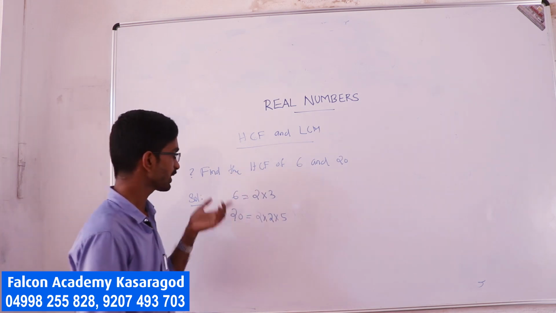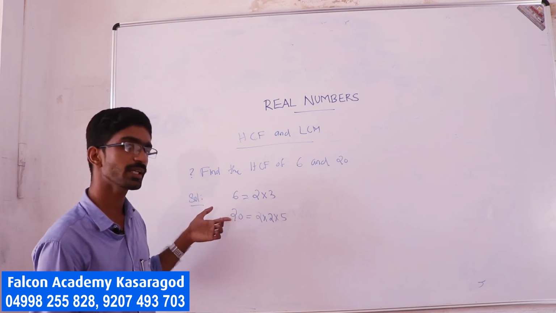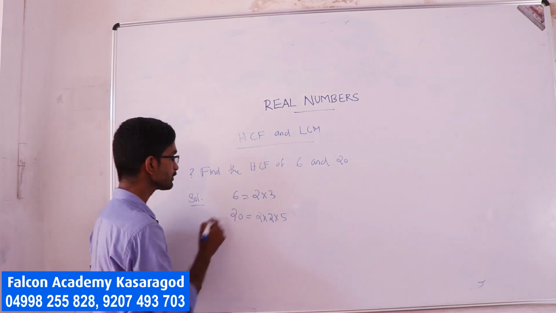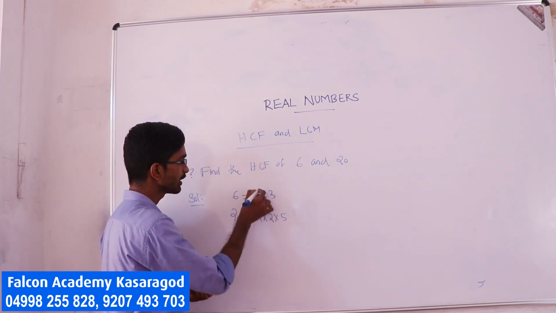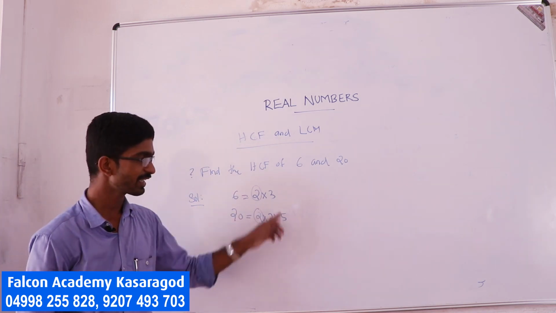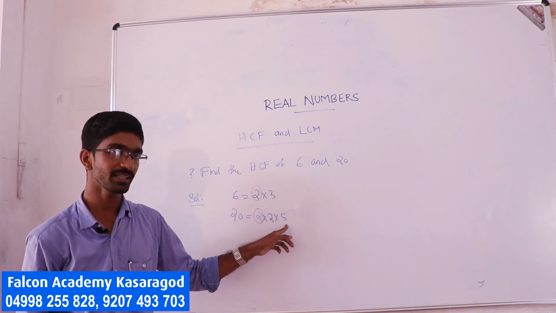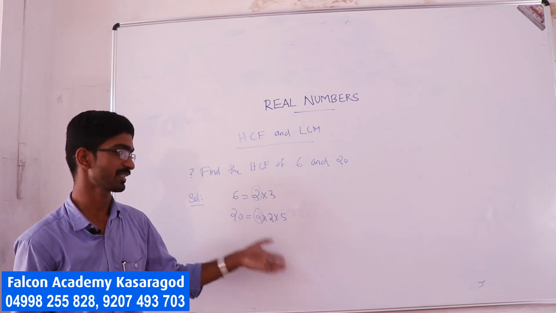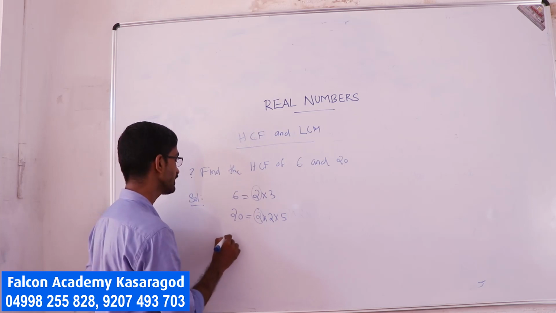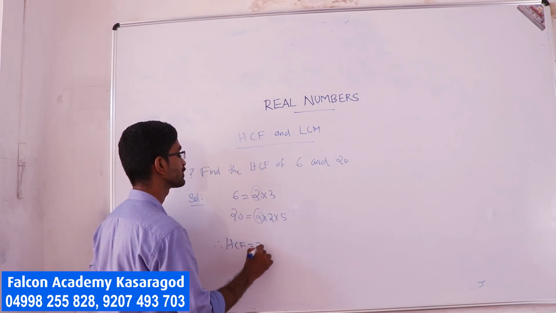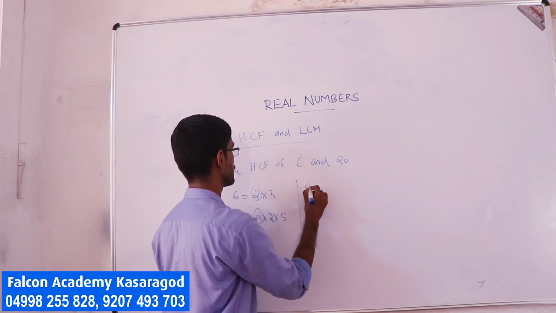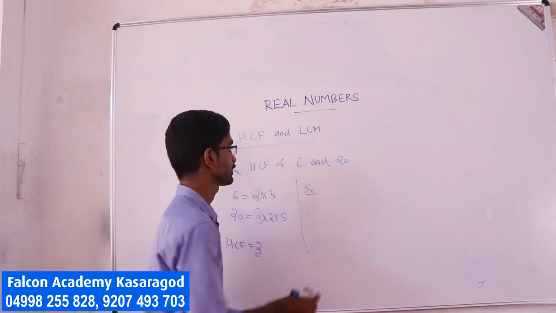What are the common factors of 6 and 20? Clearly it is 2. Is any other number common? No. So the highest common factor, HCF, is 2. Okay, take one more example which is larger than this.